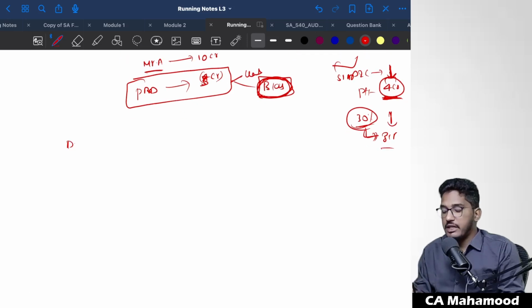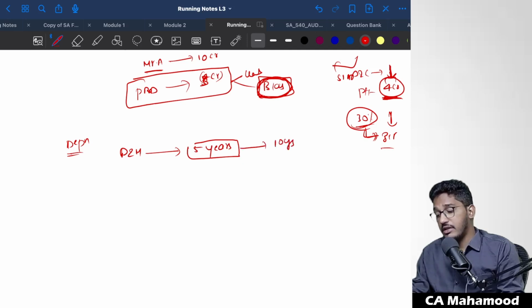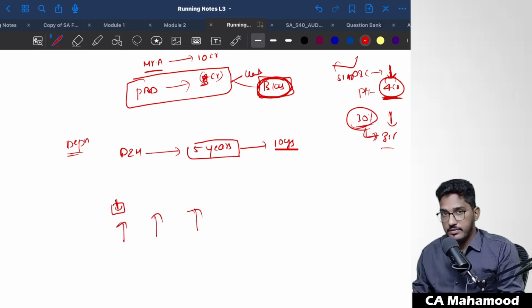See, the same thing can happen even in depreciation. For example, the company has bought a plant and machinery. Genuinely, the useful life could be 5 years. On the basis of past experience, they could estimate the useful life to be 5 years. But the management wants to show more profits over a period of time. So instead of the acceptable estimated useful life of 5 years, they are treating the useful life as 10 years and calculating depreciation, so that year on year the depreciation expense will be less and the profit will be a little bit higher. Yes or no?